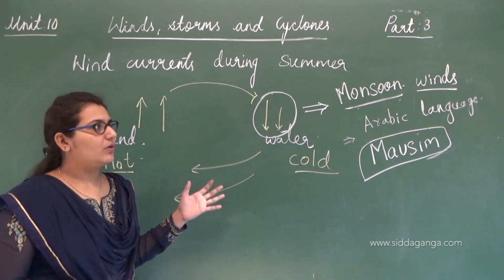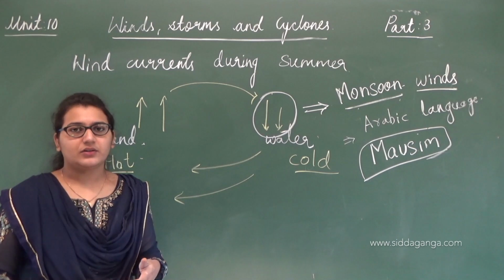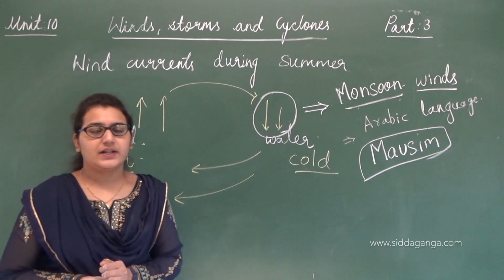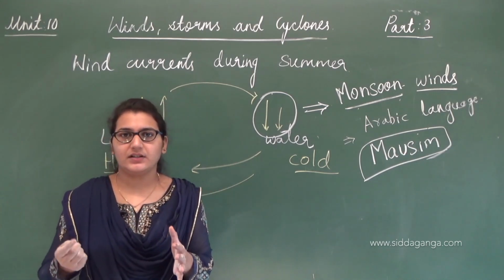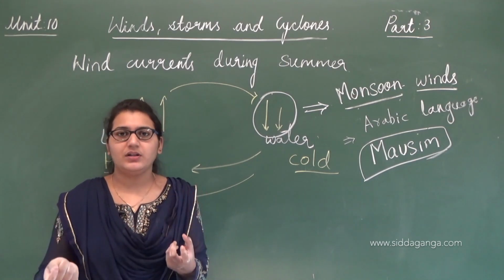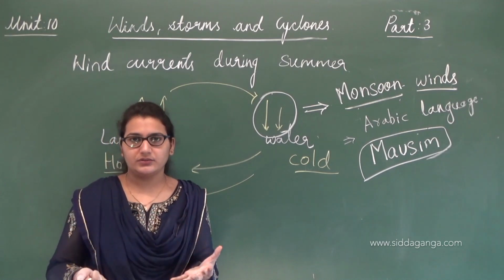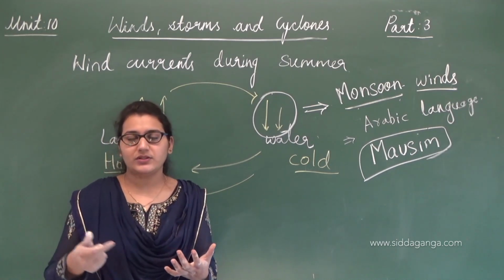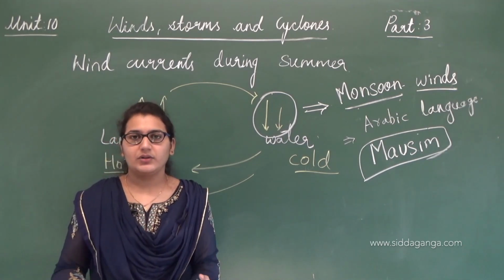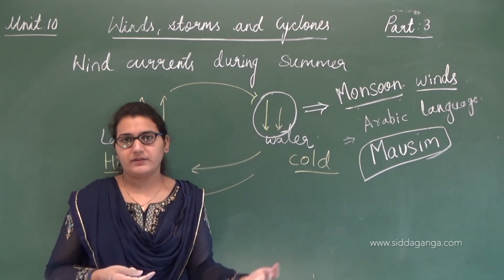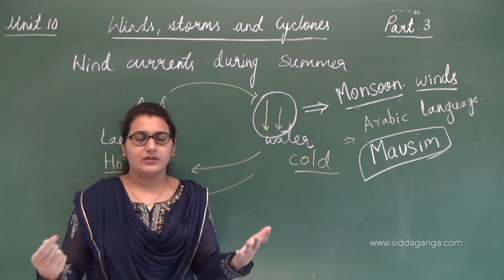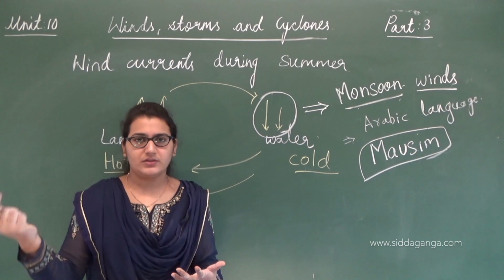So this is all about today's class. These rains are very important to us. India is basically an agricultural country, and agriculture is the backbone of our country. Agriculture is what gives us our food. We eat three times a day because there are farmers working in fields, in acres of land, to get the crop, the productivity, the yield, and that's how we get our food. We can survive very easily because we are getting food.